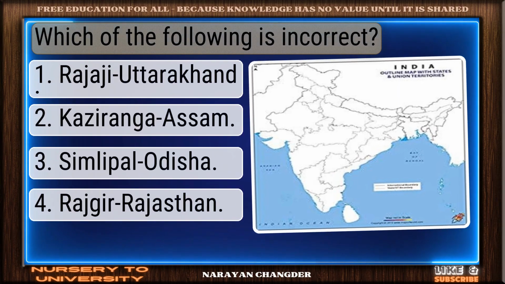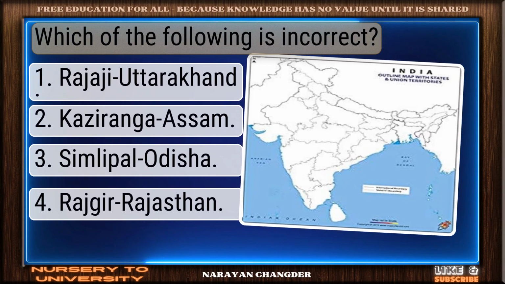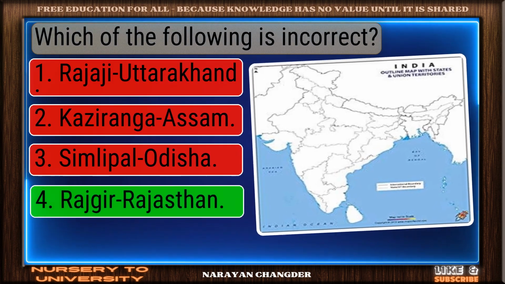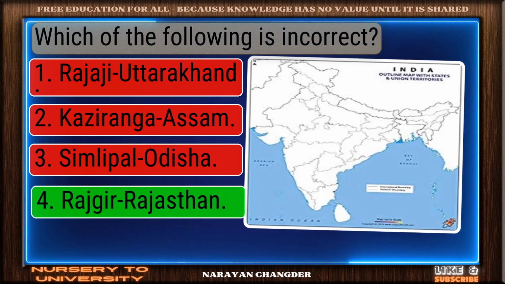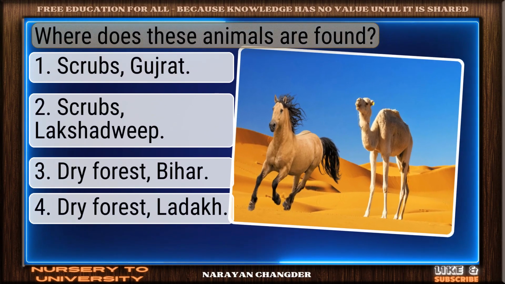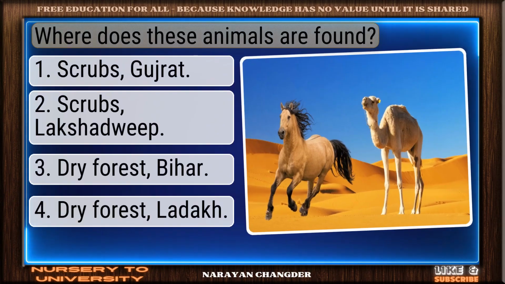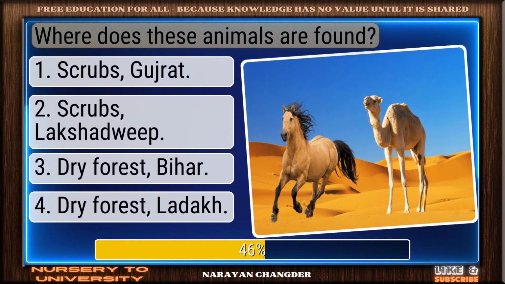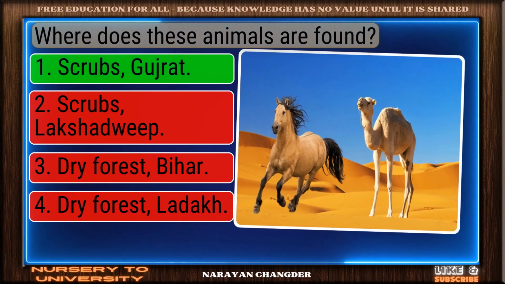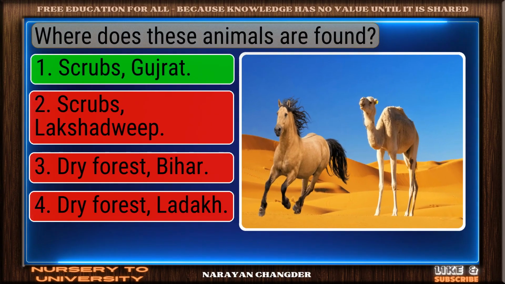Question number 13. Which of the following is incorrect? Correct. Rajasthan is the right answer. Question number 14. Where do these animals are found? On track. Scrubs, Gujarat is the correct answer.